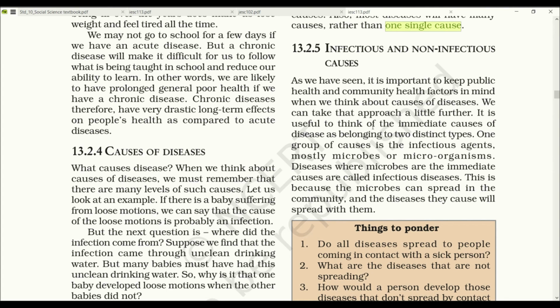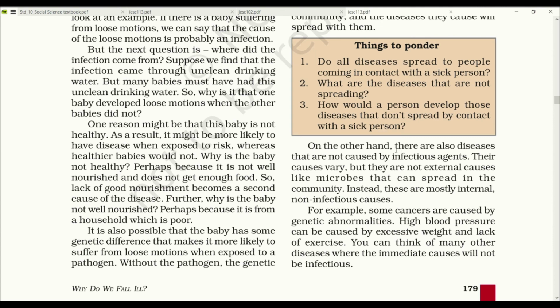It is useful to think of the immediate cause of the disease as belonging to two distinct types. One group of the causes is the infectious agents, mostly microbes or microorganisms. Diseases where microbes are the immediate cause are called infectious diseases. This is because microbes can spread in the community and the disease they cause will spread with them. On the other hand, there are also diseases that are not caused by infectious agents.